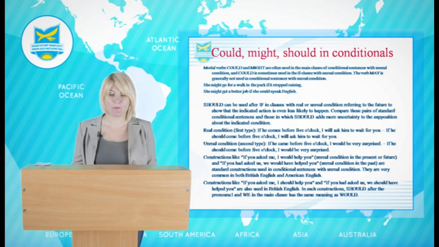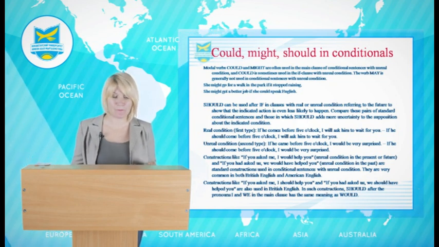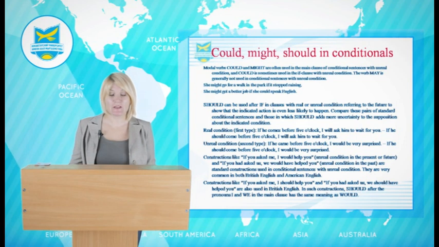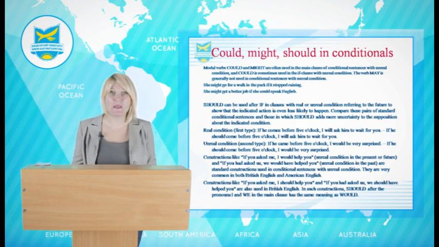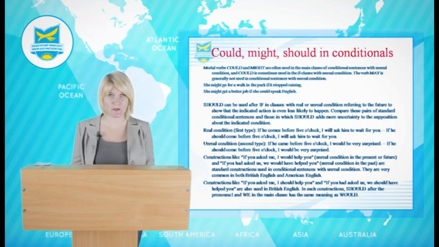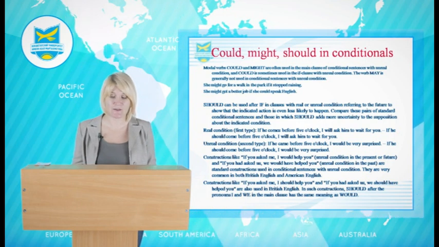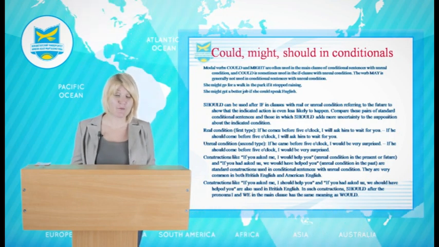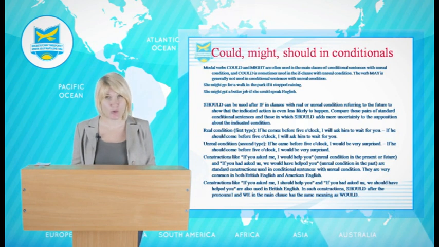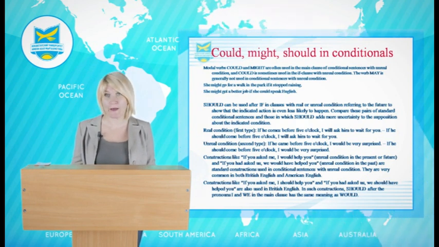Now, let's speak about absence of if. The conjunction if is sometimes omitted. It means we don't use it. It is omitted in the conditional sentences in which the if clause contains should, were, or had.